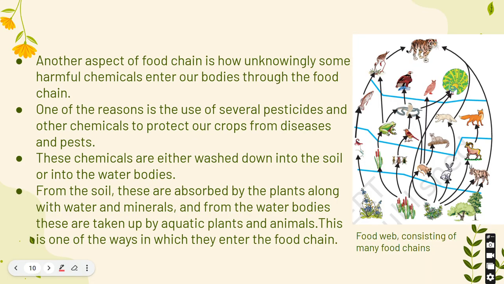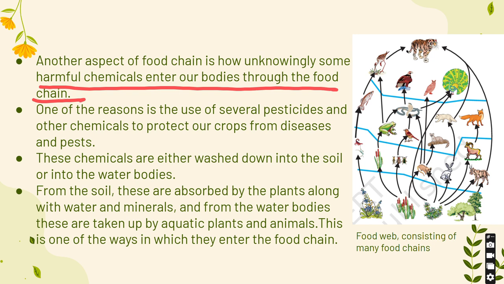Another aspect of food chain is how unknowingly some harmful chemicals enter our bodies through the food chain. This is an example of a food chain. A food chain, I have already told you, is a complex network and it forms a food web. Remember one thing, that harmful chemicals enter our bodies through the food chain, which are pesticides and other chemicals we use to protect our crop from disease and pest. This is one of the main reasons.